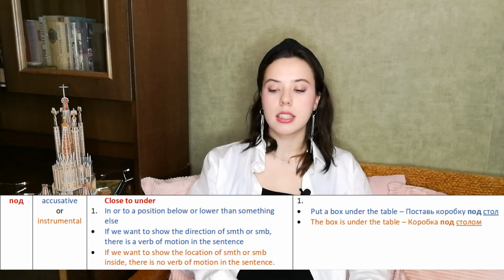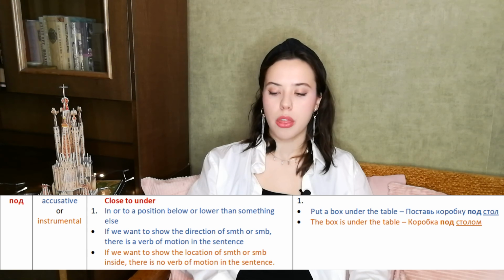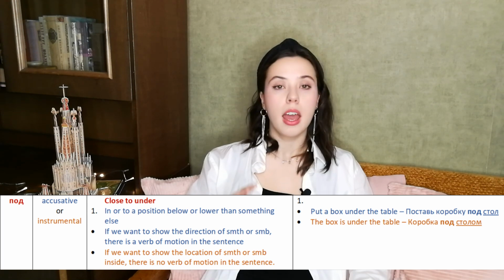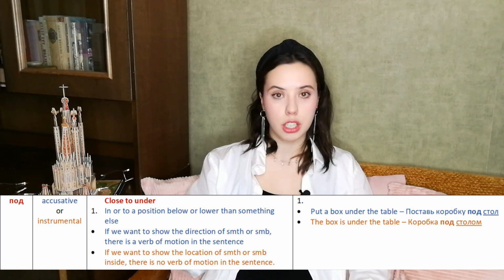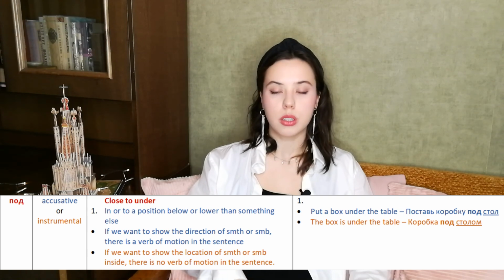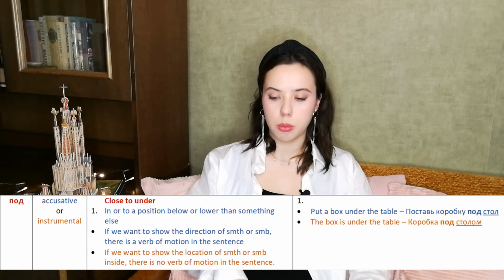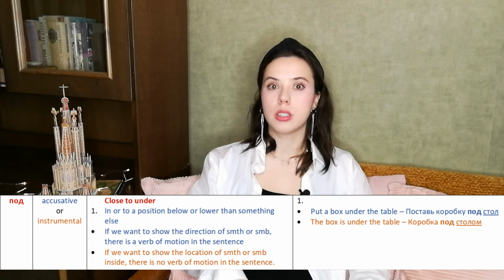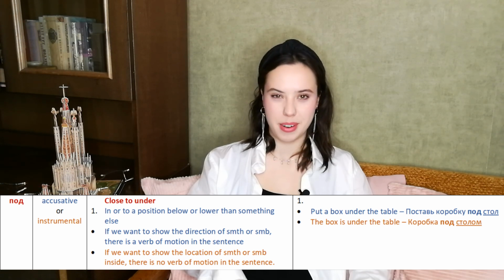The box is under the table. Коробка под столом. So here we have no verbs of motion and we just show the location of the box. It is under the table. And we use instrumental, so it will be под столом. The ending shows that it is instrumental, right?